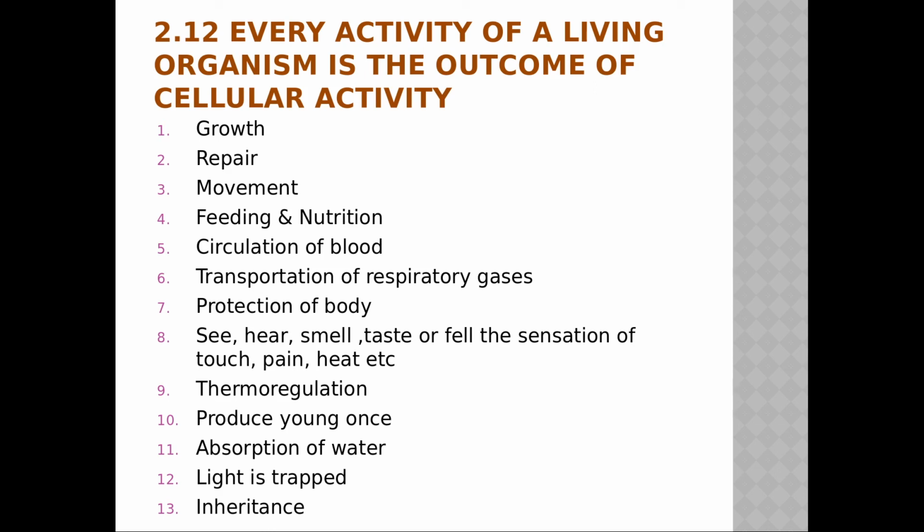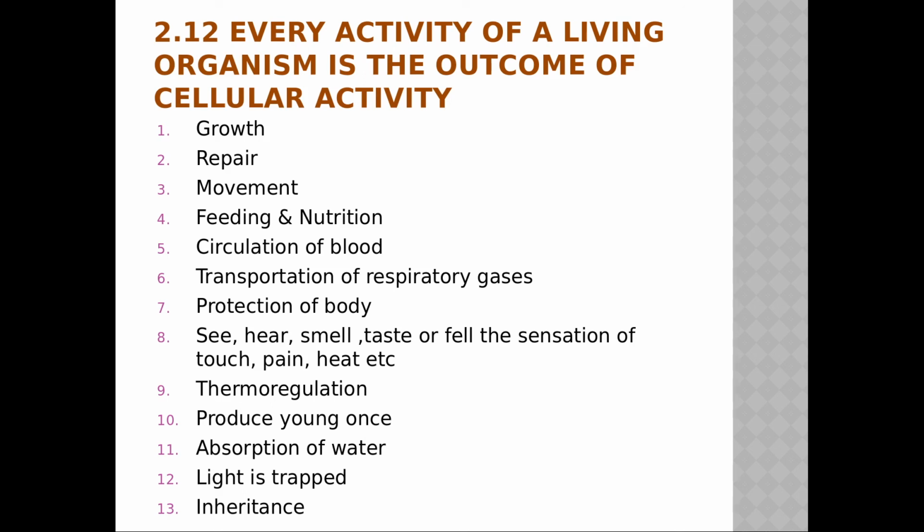We maintain our body heat, that is thermoregulation, by cellular activity, and we cool it when it is hot by sweating from cells of sweat glands in the skin. So maintenance of body temperature, because according to the surroundings or environment we maintain our body temperature to survive, isn't it? So thermoregulation is done by cells only. If there is more heat, then sweating also occurs fast, isn't it? So maintenance of body temperature is done by cells only.